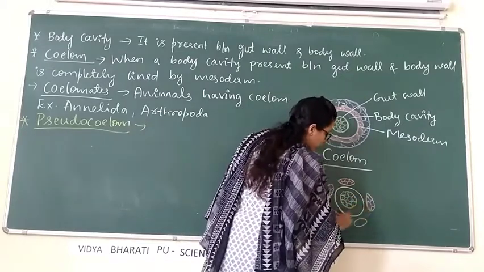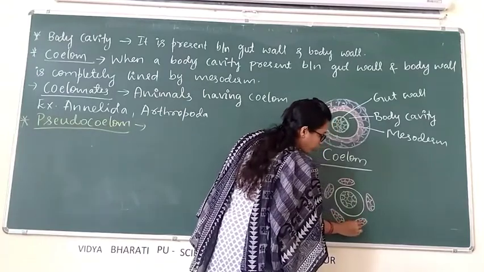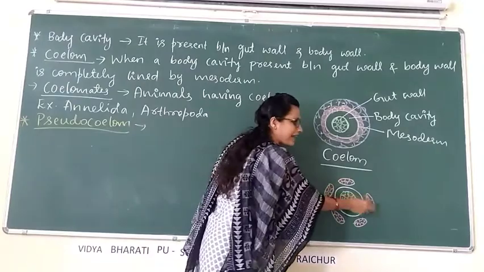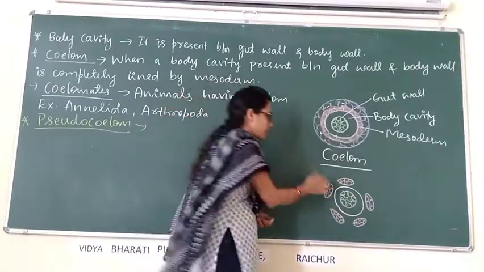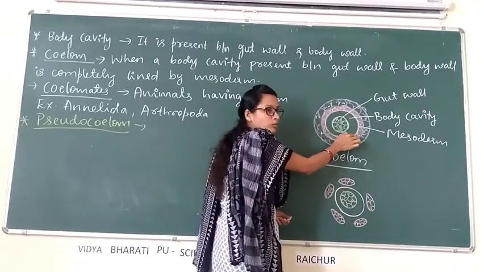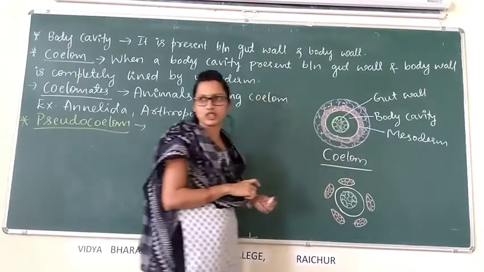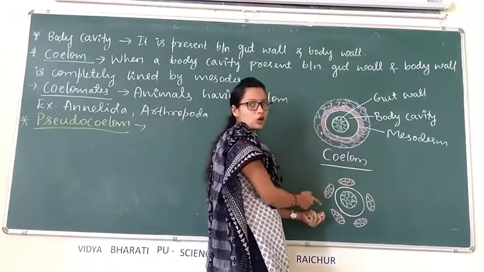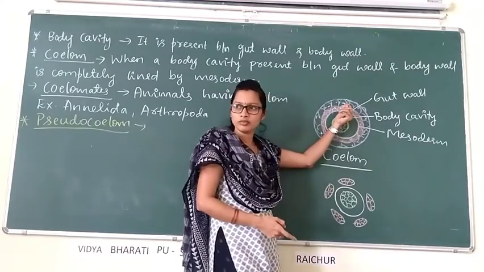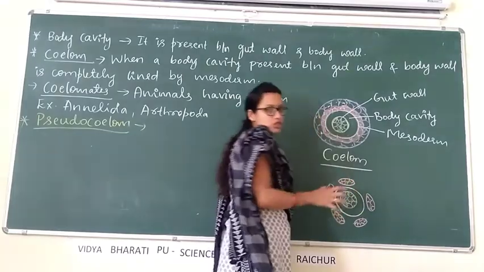Scattered means distributed. Pouches means small bag-like. In the coelom, mesoderm is completely lined with the body cavity. But in case of pseudocoelom, this mesoderm is present as scattered pouches.